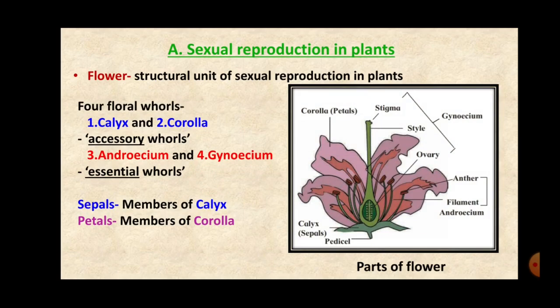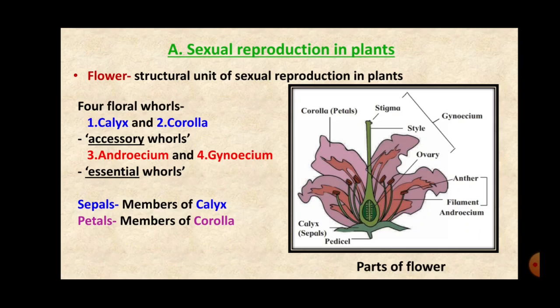Now, first we will just go through the parts of the flower. There are mainly 4 whorls in the flower. The outermost is called calyx. Then comes the second whorl, corolla. Then comes the androecium. And the last one is gynoecium.